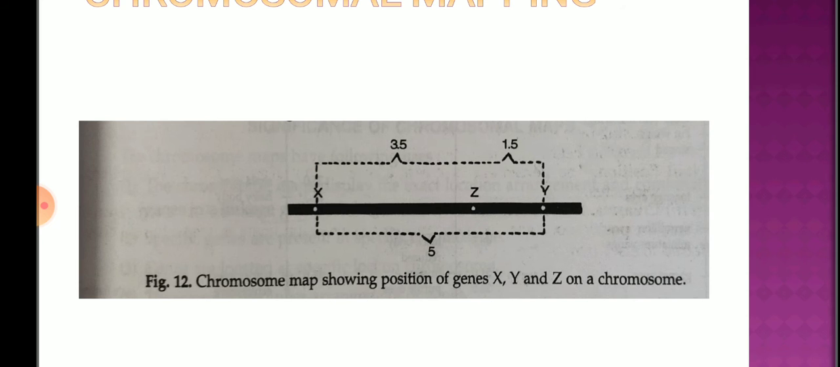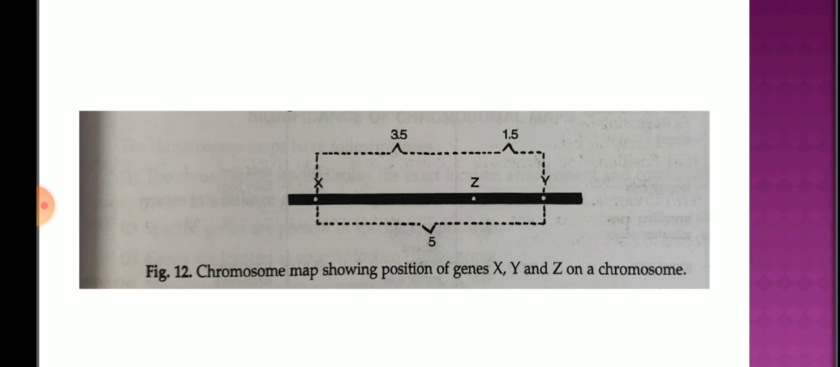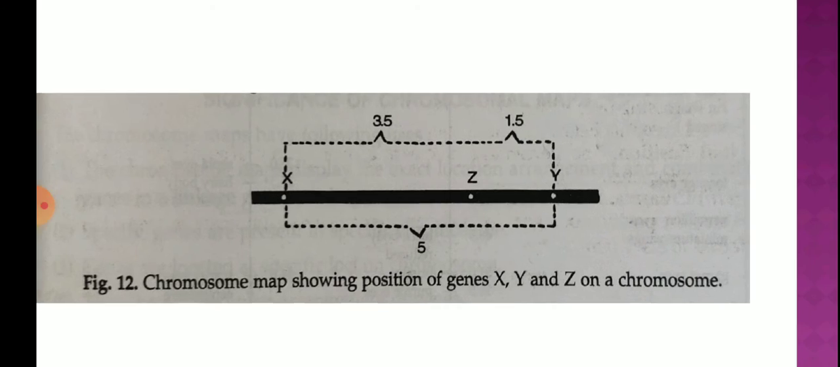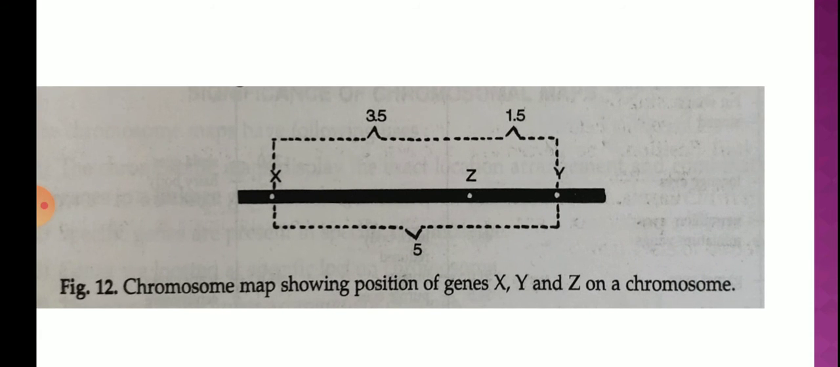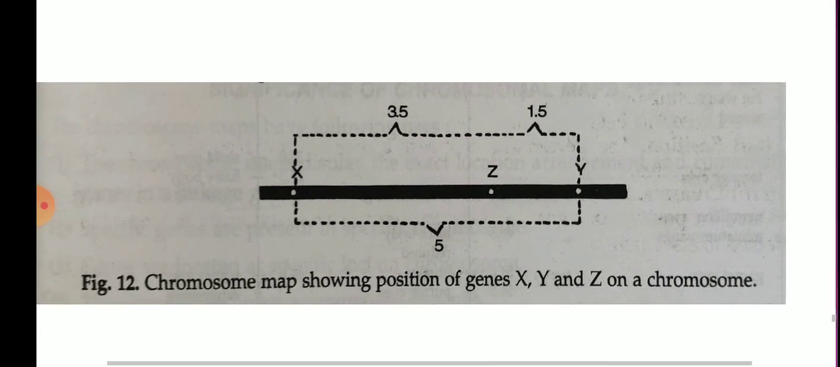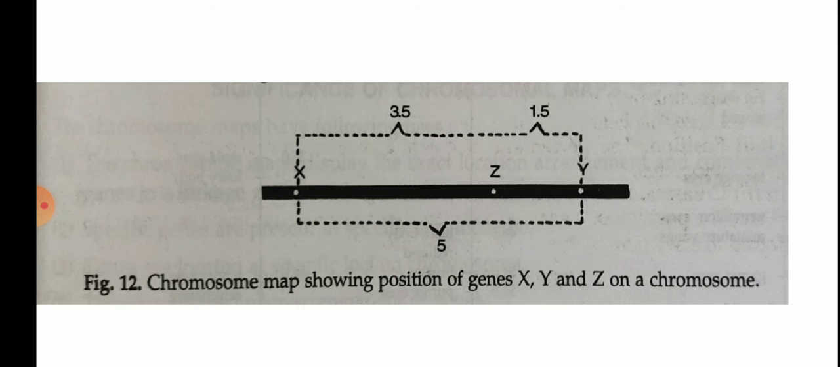The position of Z will be confirmed after finding the percentage of Z with Y. Suppose it is 1.5, then we can mark X, Z and Y after knowing all the crossing over percentages. So the percentage of crossing over is directly proportional to the distance between genes. If we know the crossing over percentage, we get an idea about the distance between the genes, and in the same way we can make a chromosomal map or genetic map.